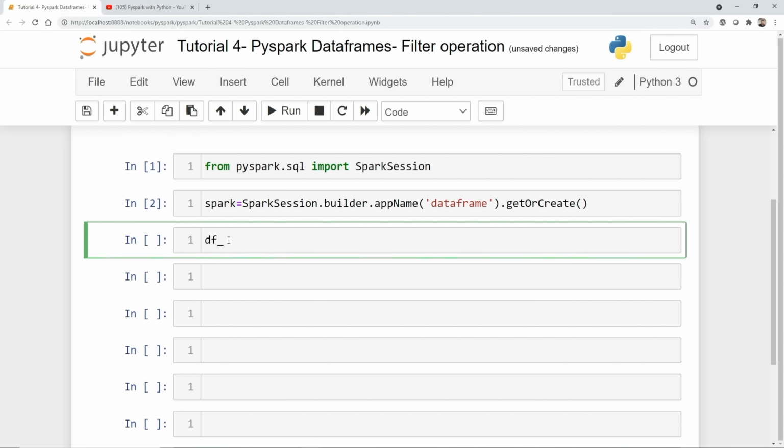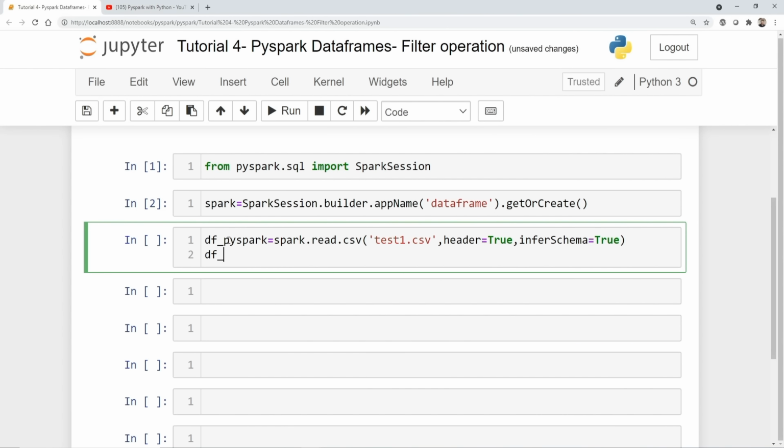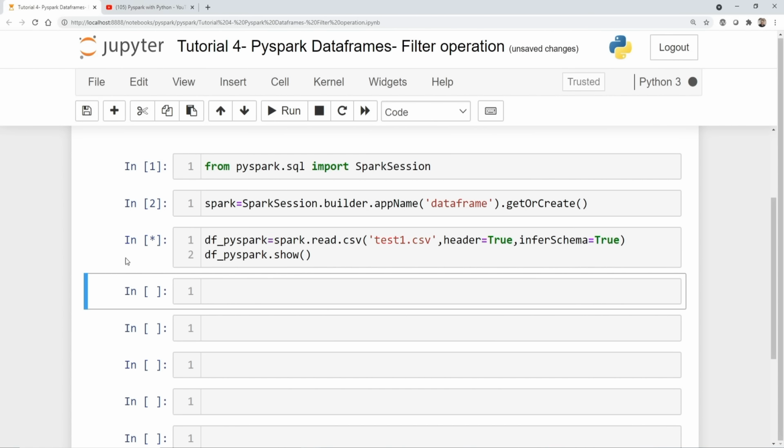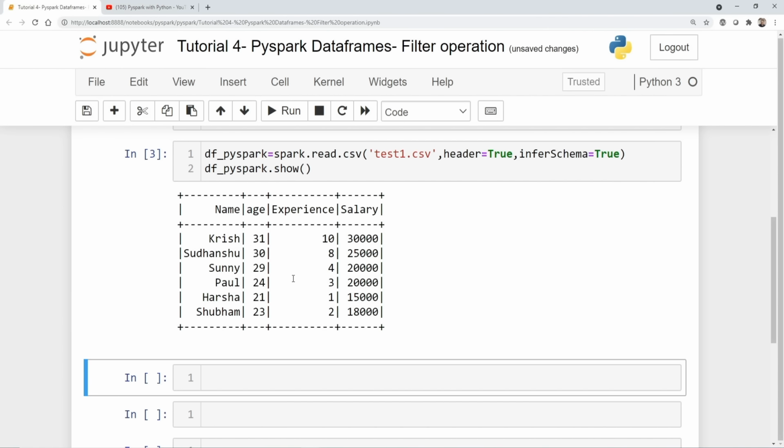Now let's proceed and try to read a specific data set. Over here I'm going to create a variable df_pyspark, and I'm going to use this spark variable dot read dot csv, and here I'm going to consider my data set test1.csv, and make sure we have this particular option selected, header equal to true and inferSchema equal to true. I think I've already explained all this. Then if I write df_pyspark.show, here you'll be able to see your data set. Okay, so it is reading. Let's see how we'll get the output. So this is my entire output.